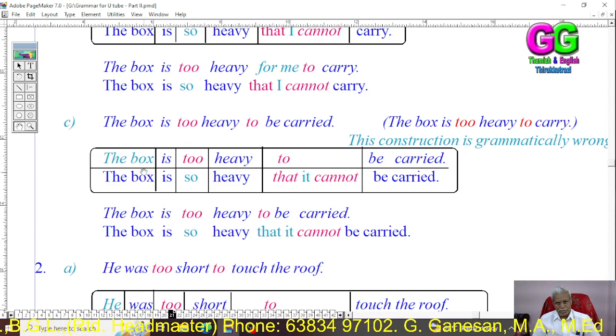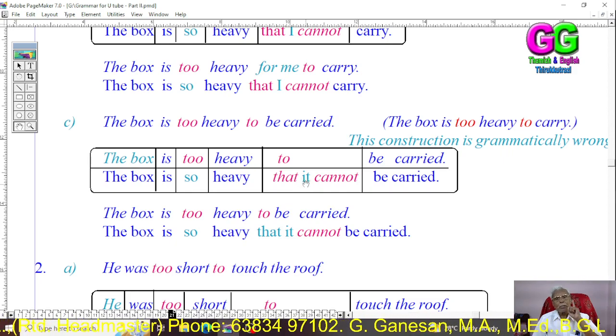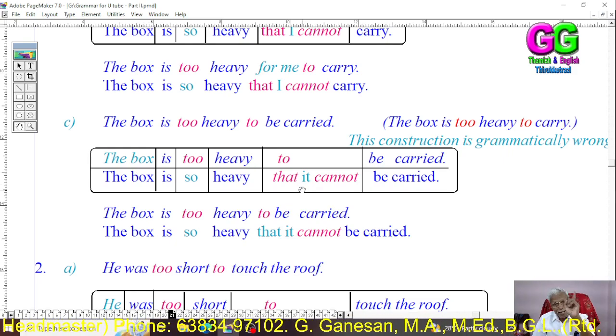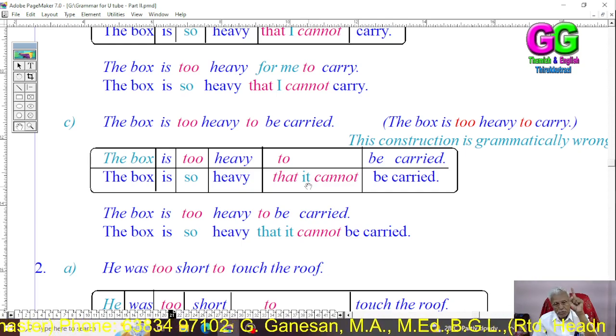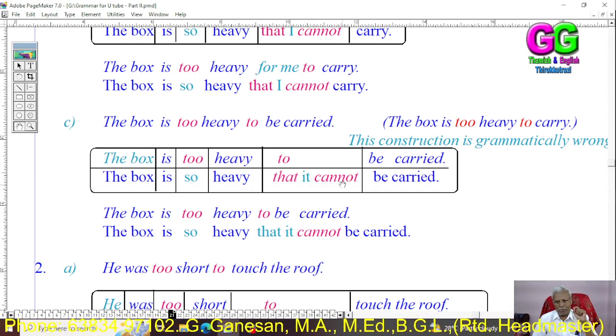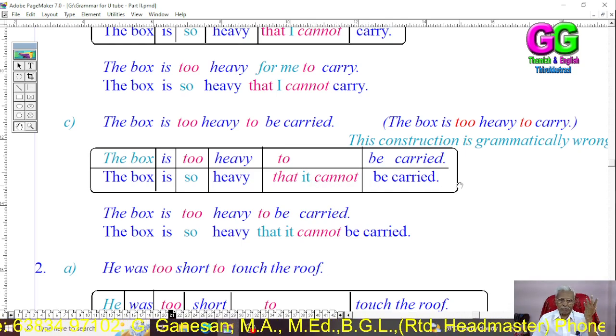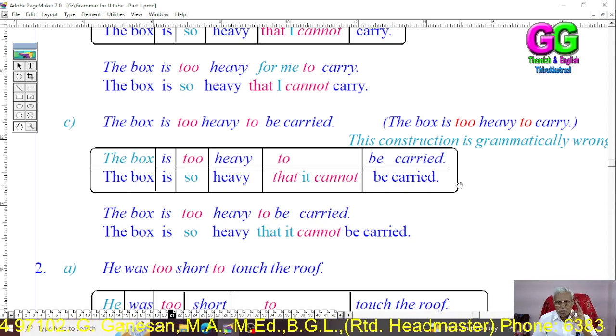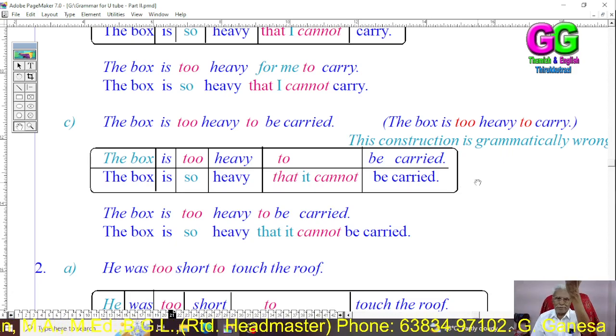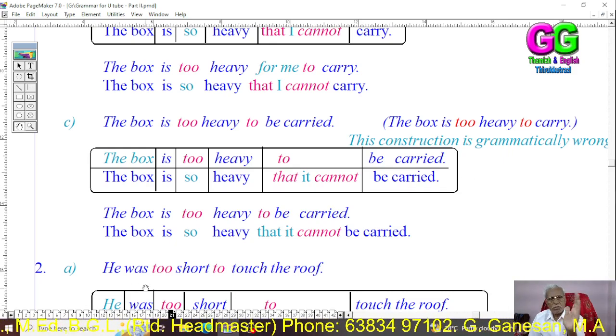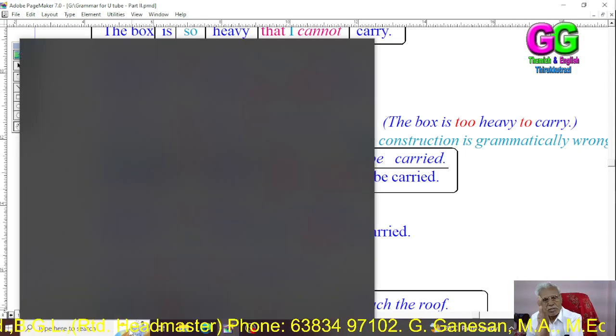Then the subject, the box. It is the passive subject. It is not the active subject. It is the passive subject. It cannot be carried. The box is so heavy that it cannot be carried. Passive. In the complex sentence, the subordinate clause is passive.